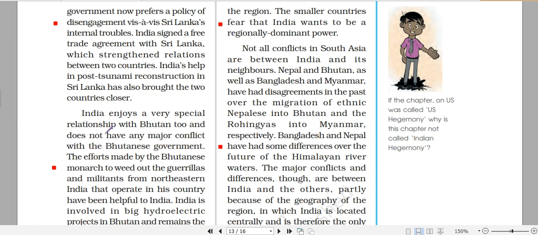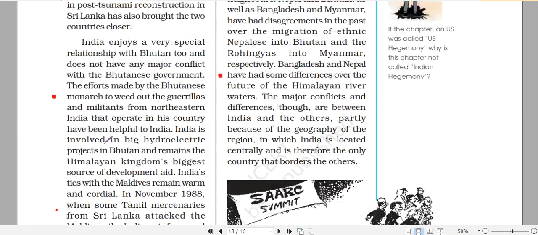Like during the Manmohan Singh government, the Tamil Nadu party, Jayalalitha's party AIADMK, was supporting it at the center. There were a few issues in the United Nations on which the Tamil Nadu government wanted India to take a stand, to favor issues related to the Tamilians in Sri Lanka, but the Indian government did not do that, and just because of that, Jayalalitha's party withdrew support from Manmohan Singh's government. So this is how a foreign issue plays a role in our domestic politics.